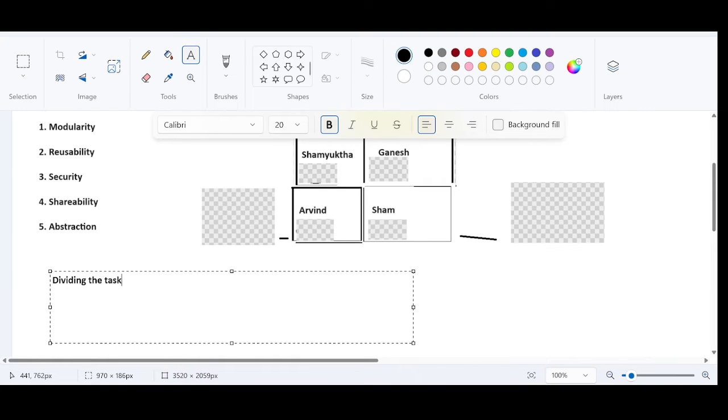Dividing the tasks or functionalities into bits and pieces, and after it is developed, combining all the functionality together into a single entity.